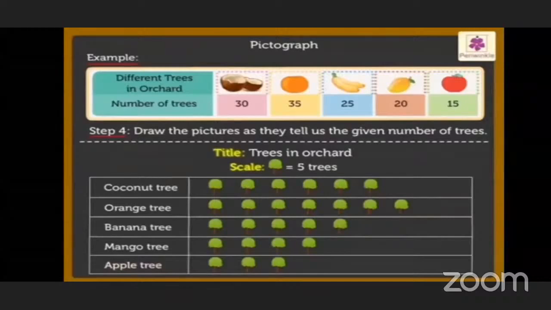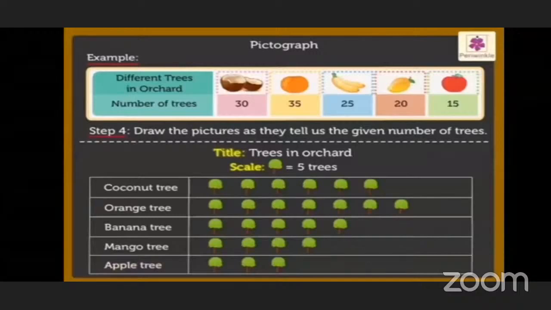So see the details of the example. Different trees in an orchard and the number of trees are given, and we know that. So how to find it through pictographs? Students, while solving such examples, we have to keep in mind that we have to decide the scale first.